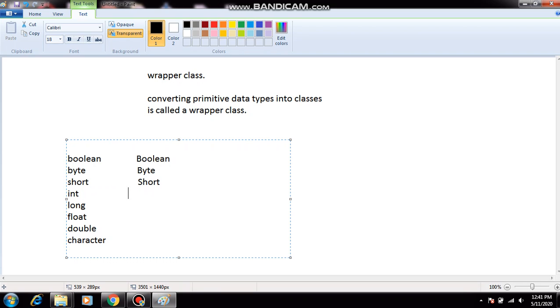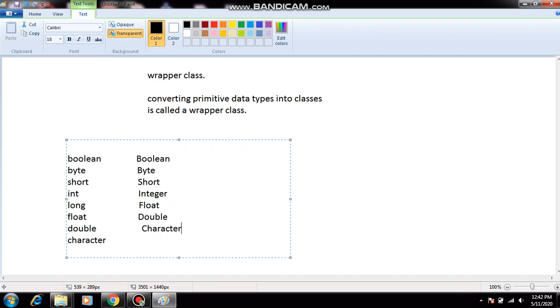So int will become Integer. Next Float, next Double, next Character. So these primitive data types I am converting into classes, that is called the wrapper class.